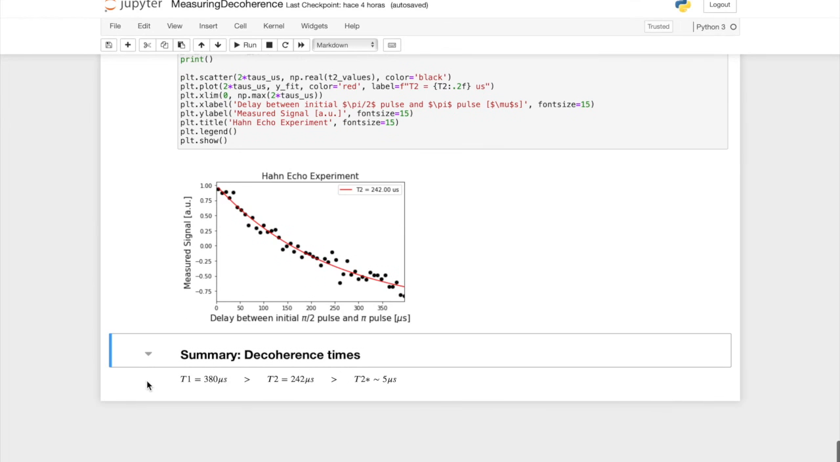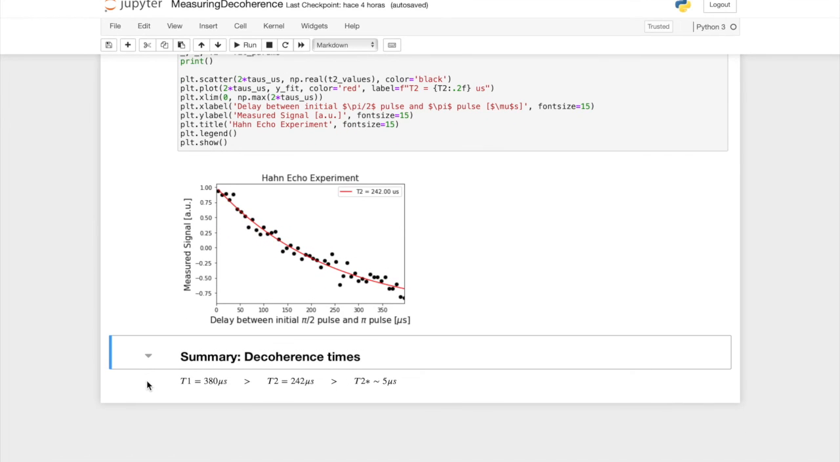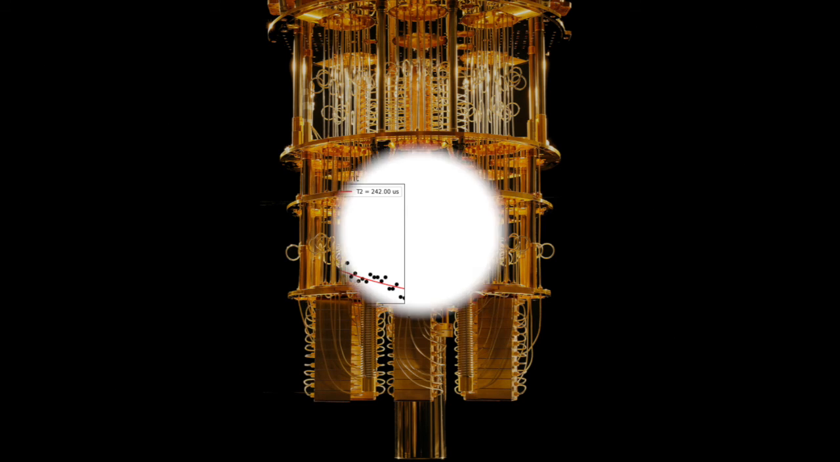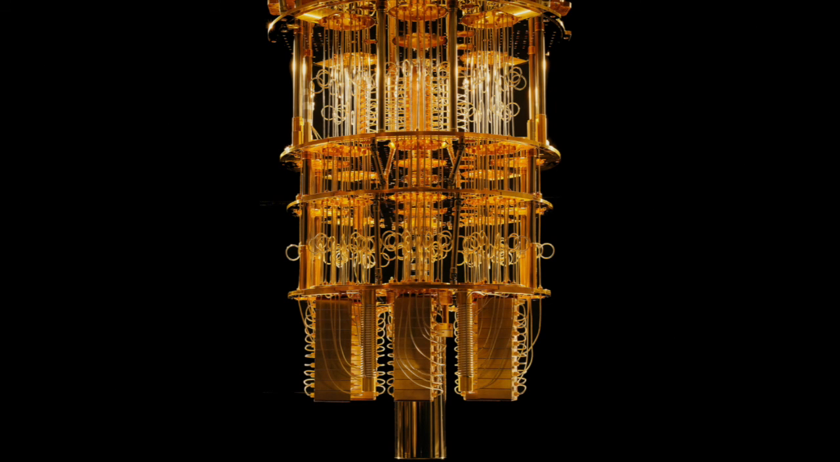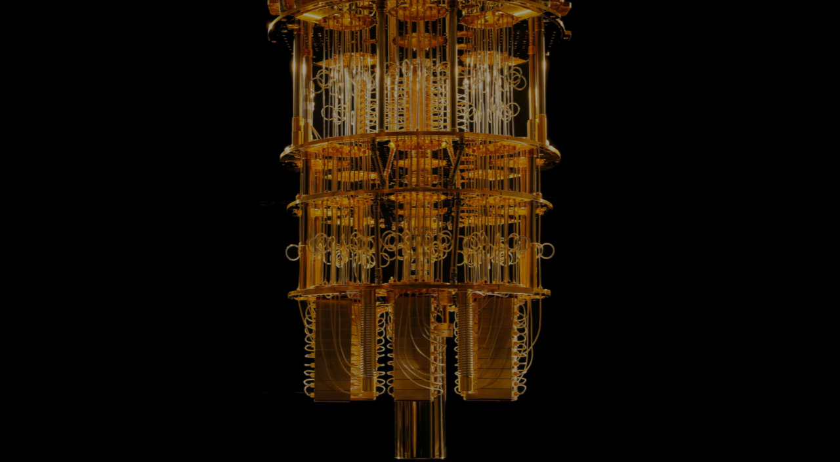So as a summary, we get these three values for the decoherence times that follow the actual inequalities that we expect from the theory. And well, that's it. The coherence measurements are one of the first things that physicists do when they get their new quantum computers for Christmas. I hope I have shown you the idea behind this process. Thank you!